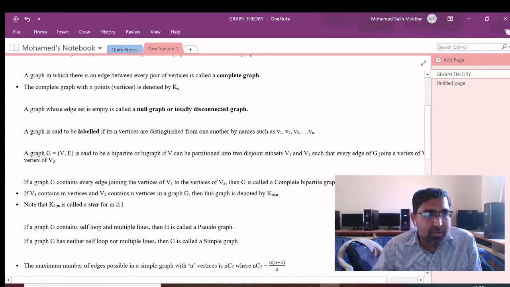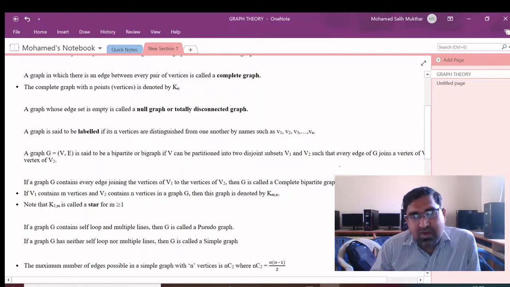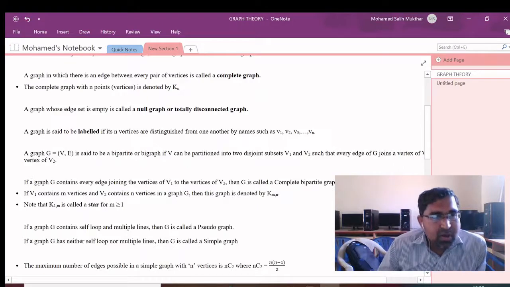Next, another important one, bipartite graph. A graph G equal to (V, E) is said to be bipartite or bigraph if the vertex set V can be partitioned into two disjoint subsets V1 and V2 such that every edge of G joins a vertex of V1 to a vertex of V2. And if G contains every edge joining the vertex of V1 to the vertex of V2, then G is called a complete bipartite graph.